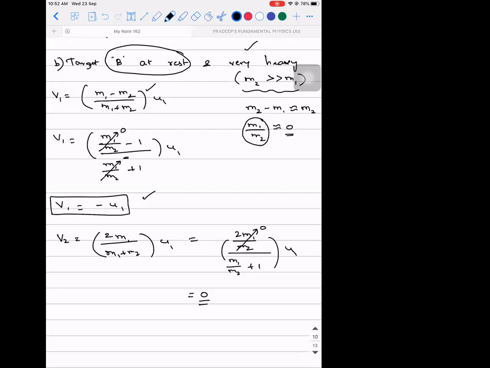Sir, M1 is only the object with low weight, no, sir? Yes, M1 is the object which is thrown. Then we should divide by M1 only, no, sir? Then why, sir, M2? I'm trying to mathematically derive. What did I write here? M1 by M2 is approximately 0. Then what will M2 by M1 be? It will be infinity. Okay, sir. So you have to take this scenario.